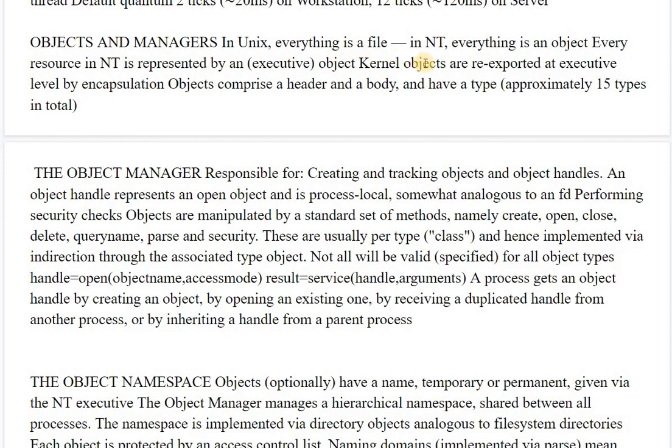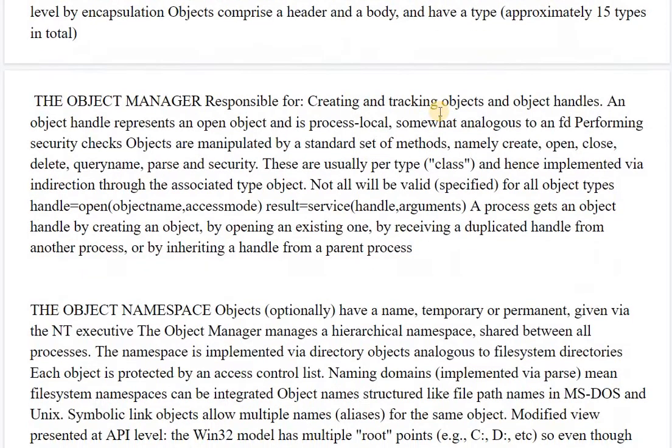In Unix, everything is a file; in NT, everything is an object, and every resource in NT is represented by a kernel object. Objects are re-exported at executive level by encapsulation. Objects comprise a header and a body and have a type, approximately 15 types in total.